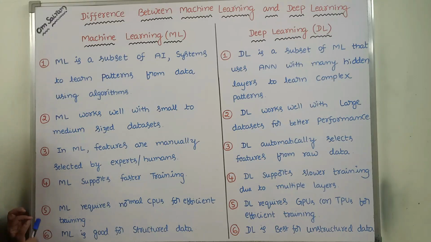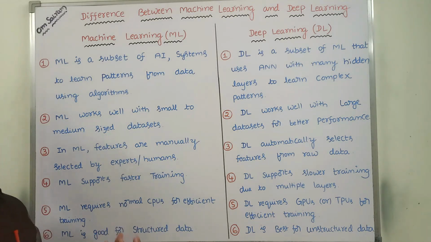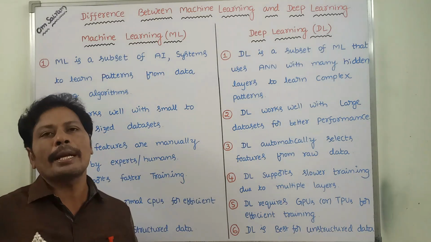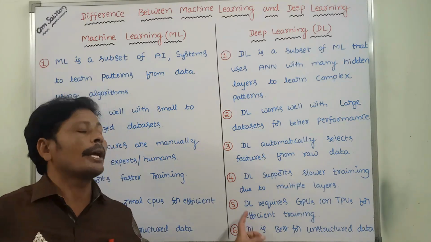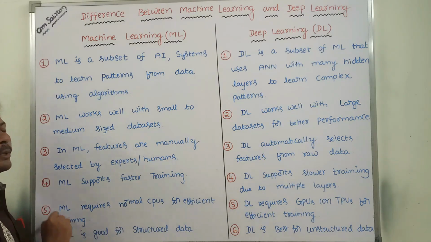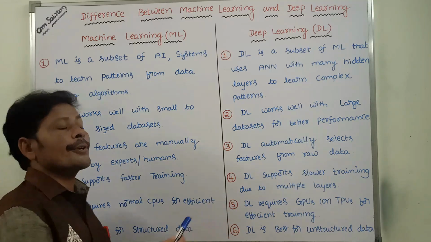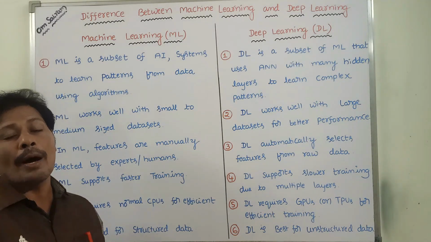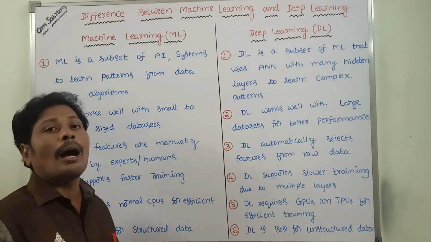Next, fifth point. ML requires only a normal CPU to run machine learning algorithms and also for efficient training. Whereas deep learning requires GPUs or TPUs for efficient training. Here we use normal CPUs for training and running machine learning algorithms, whereas deep learning requires GPUs and TPUs for efficient training and executing algorithms.